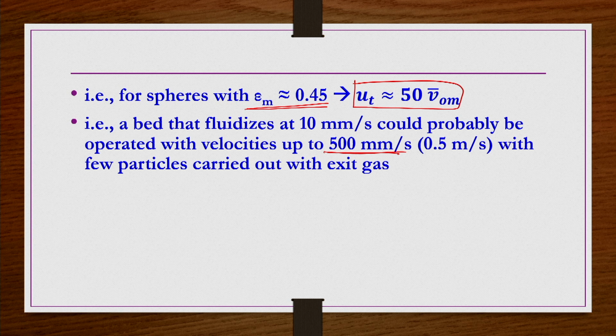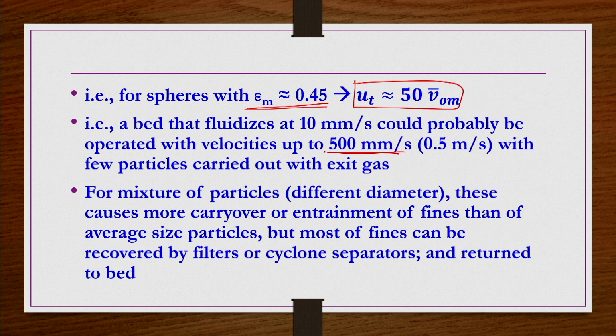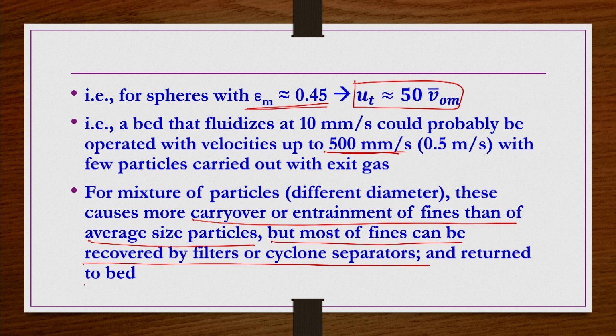with exit gas. Okay. For a mixture of particles of different diameters, these cause more carryover or entrainment of fines than of average size particles in general, but most of the fines can be recovered by filters or cyclone separators and returned to the bed. If you have single shape particles, that is fine, but if you have a mixture of different types of particles, then it is possible that some particles having smaller size, depending on their shapes, may be easily carried over under these velocities, which you are operating based on the spherical particle calculations. However, they can be collected and then circulated back to the bed.